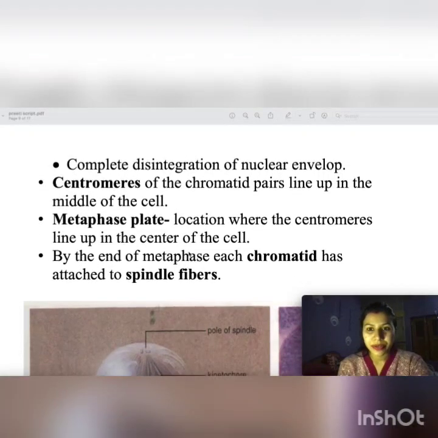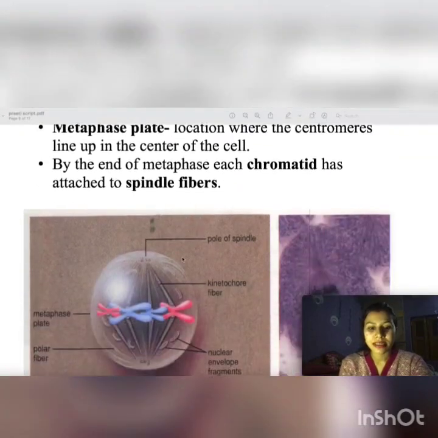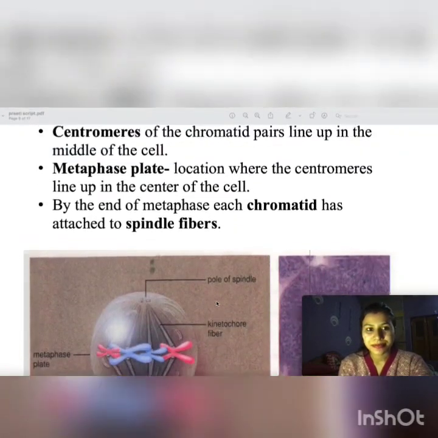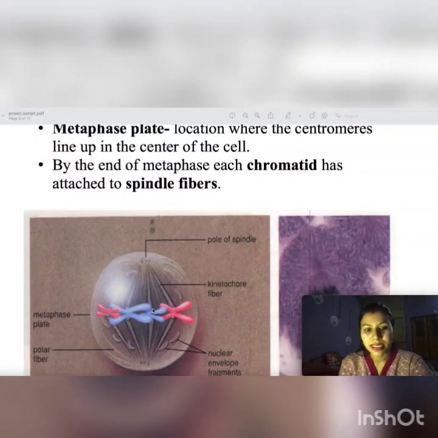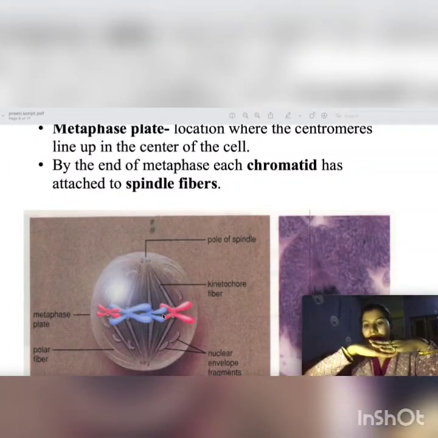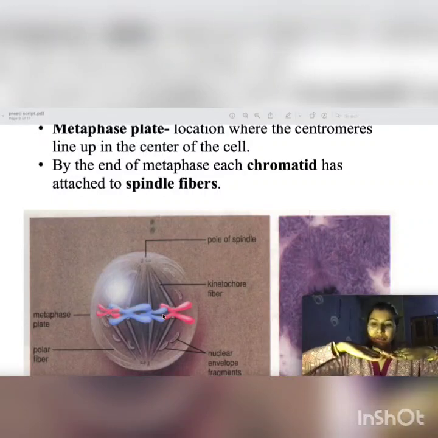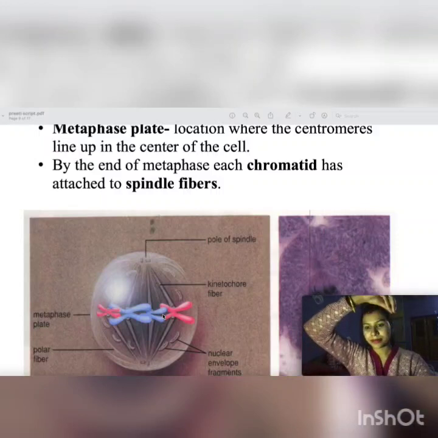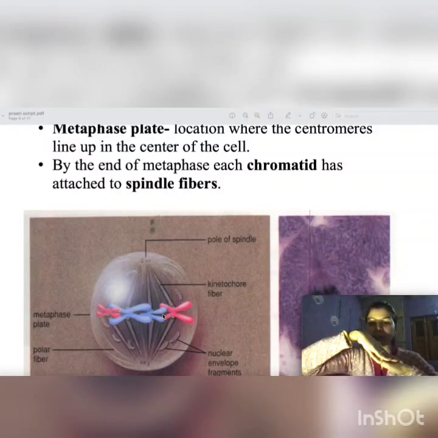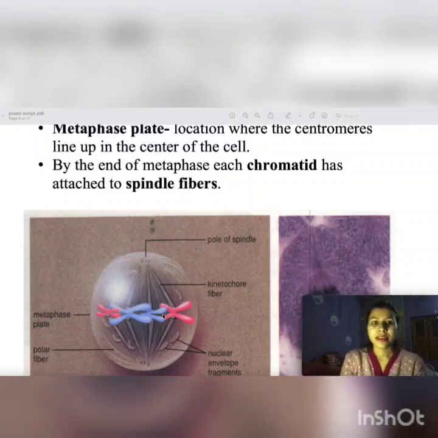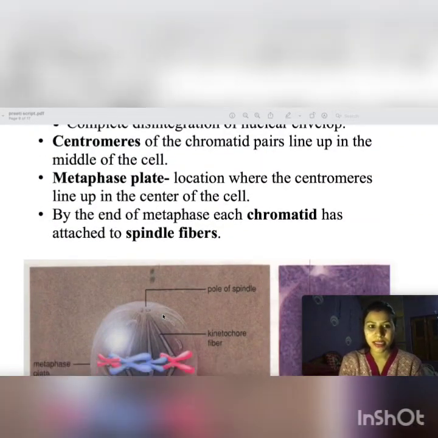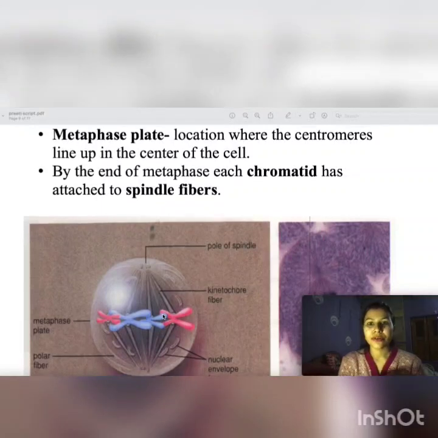The centromeres of the chromatid pairs line up in the middle of the cell. They will line up like this, in an equatorial plane, and then they will separate. First of all they line up in the middle of the cell, and then they will separate. This is known as the metaphase plate, where the centromeres line up in the center of the cell.